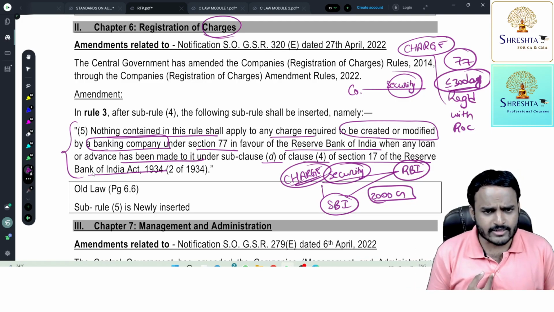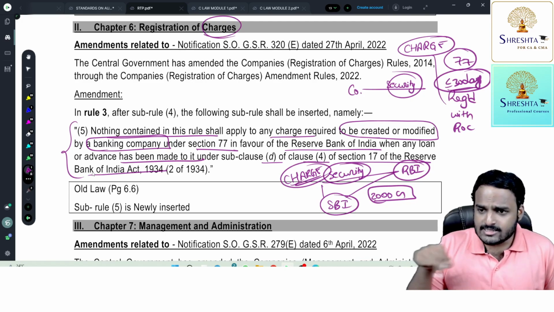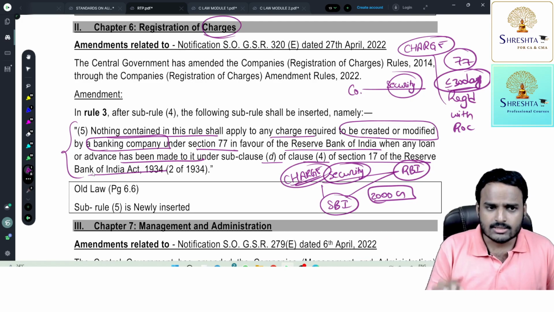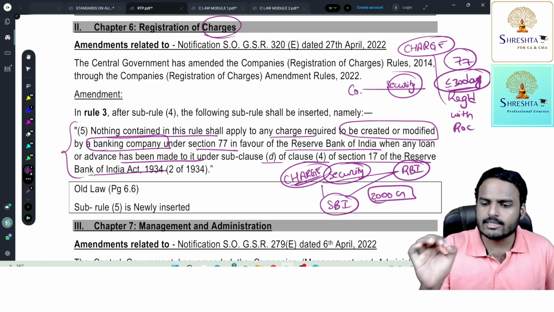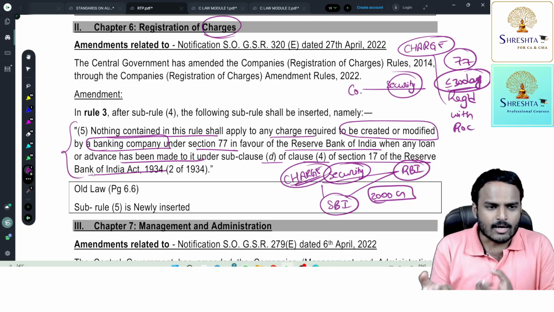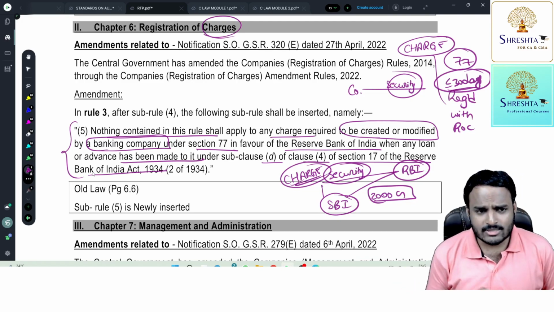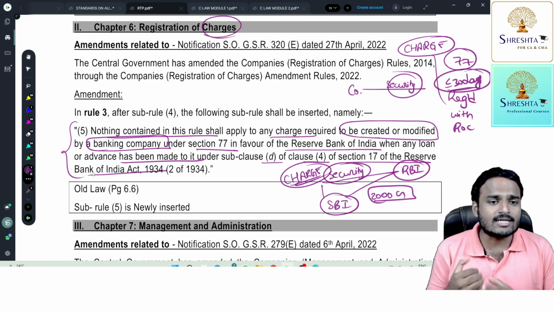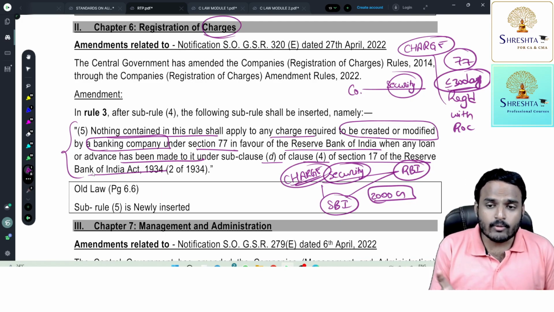I'm not Reserve Bank of India. Now the point is, is this charge to be registered with ROC or not? The answer is obviously yes, it is to be registered with ROC. Whether they have approached me or not is not the point. If SBI borrows money from persons other than RBI by providing securities, then that charge should be registered.